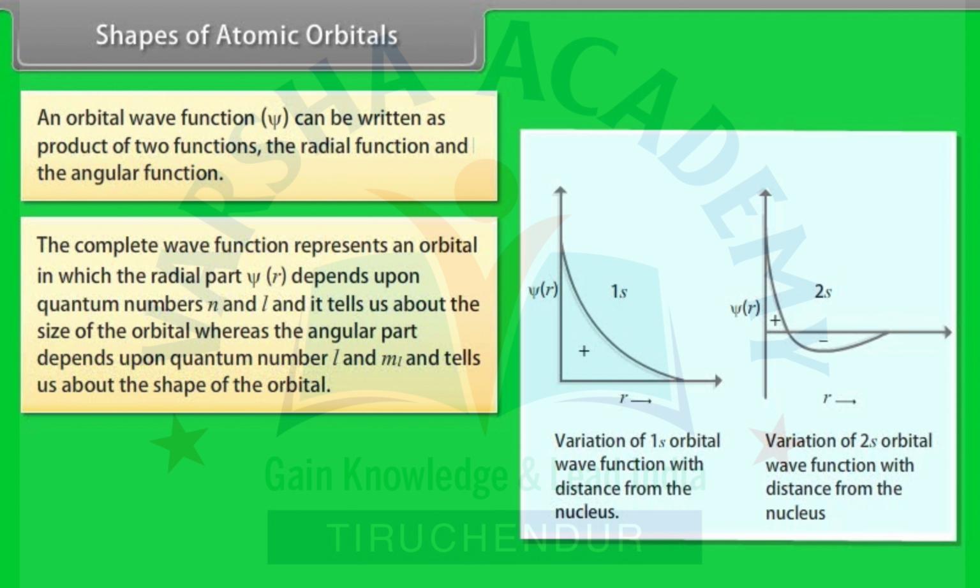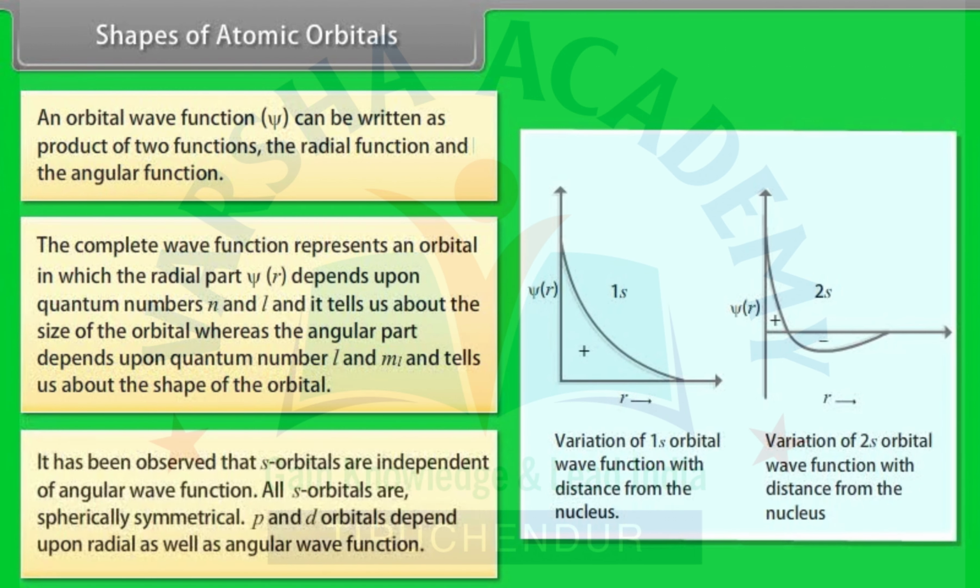The positive and negative signs indicate that the orbital wave function is positive or negative in a particular region. It has been observed that s orbitals are independent of angular wave function. All s orbitals are spherically symmetrical. p and d orbitals depend upon radial as well as angular wave function.